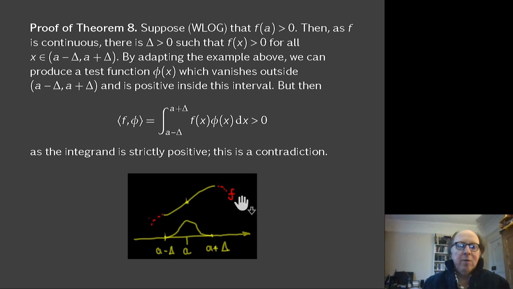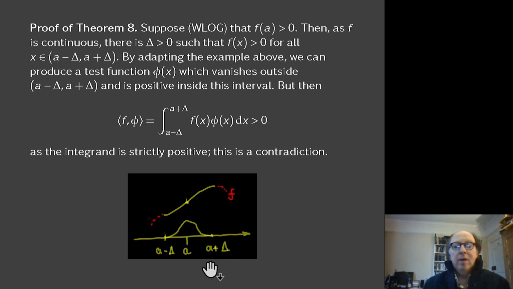And the way it works is we say, suppose, for a contradiction, that there's a point A where f is positive, so there's A, and there's f positive at A. It could be negative, but positive's easier to draw the picture. Then because f is continuous, we know that it doesn't go far from the value f of A. And in particular, there is an interval, a minus delta to a plus delta, in which the function is strictly positive. It doesn't hit 0, doesn't go below 0, it's strictly positive. And that's just the standard definition of continuity.